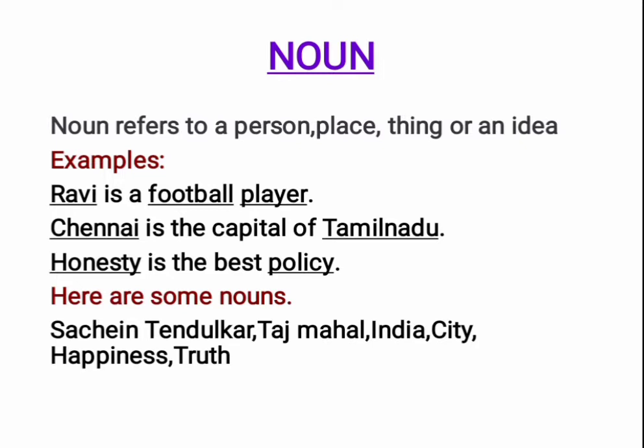In the second one, Chennai is the capital of Tamil Nadu. Chennai, it is a noun. Tamil Nadu, it is also another noun. Chennai is the name of a place. Tamil Nadu is the name of a state. It is also the name of a place. Next one, honesty is the best policy. In this, honesty and policy both are nouns. Then here I have given some nouns: Sachin Tendulkar, Taj Mahal, India, city, happiness, truth.